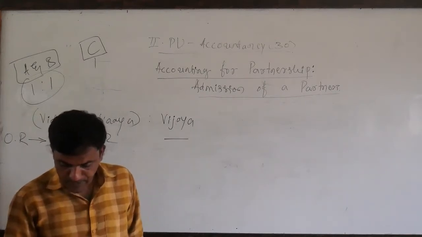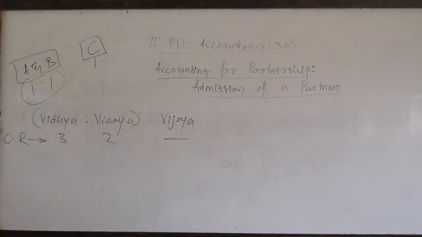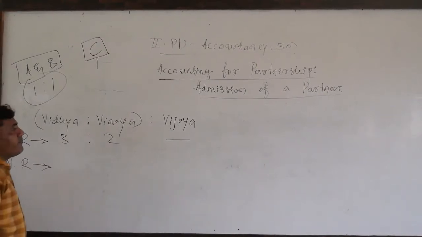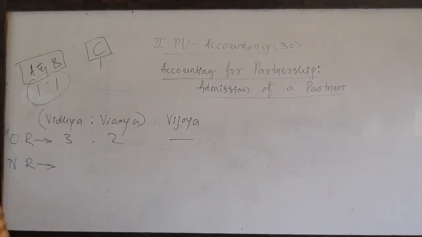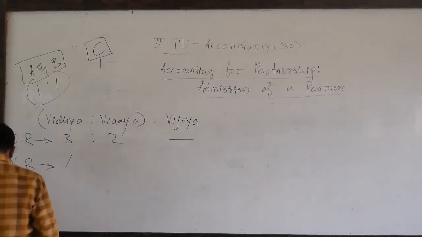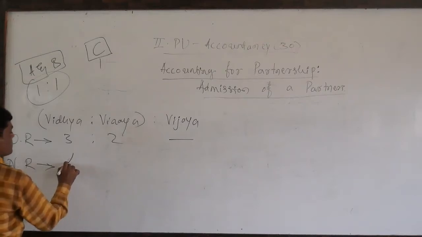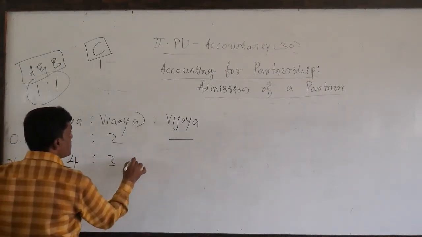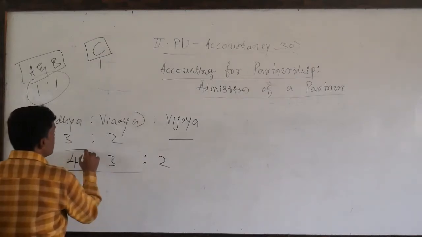Vijaya into the partnership. The new profit sharing ratio is 4:3:2. That is the new ratio of all the three partners after admitting Vijaya as a new partner. Dear students, this is the new ratio.